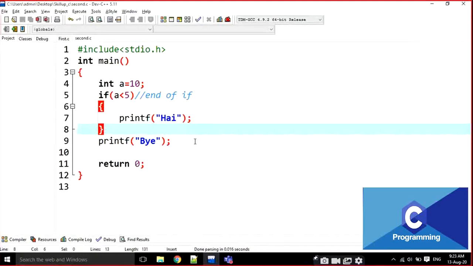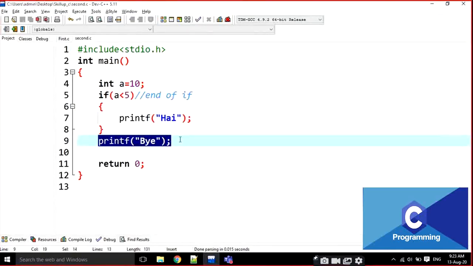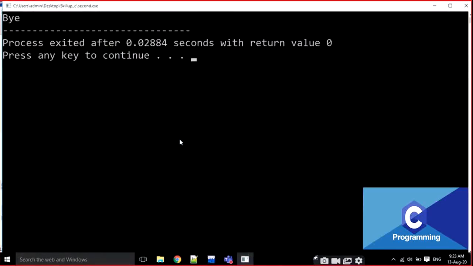Okay. If it is true, it is going to print hi and bye also. If it is false, hi is not printed and bye is printed. Why? Because this is not in the block, right? This is a normal line. It is going to be executed normally. For example, if I execute, only bye is printed. Okay?